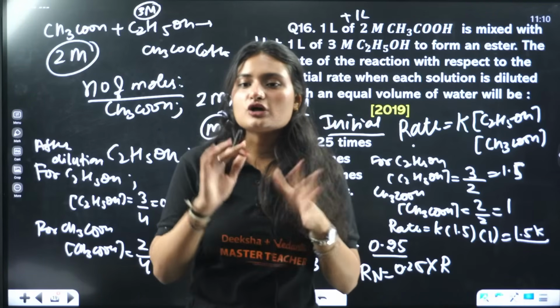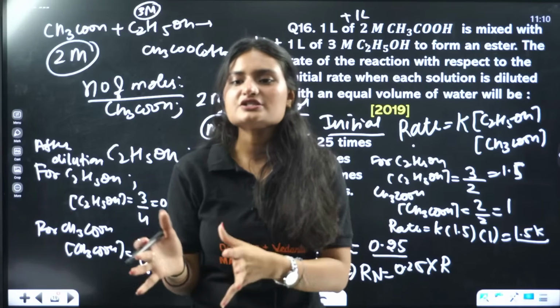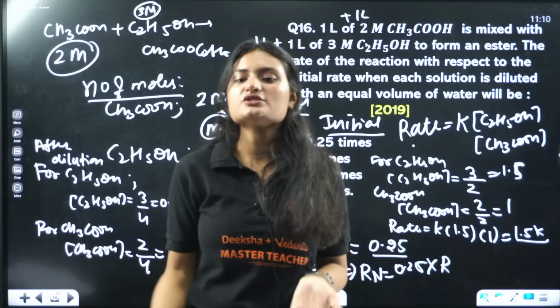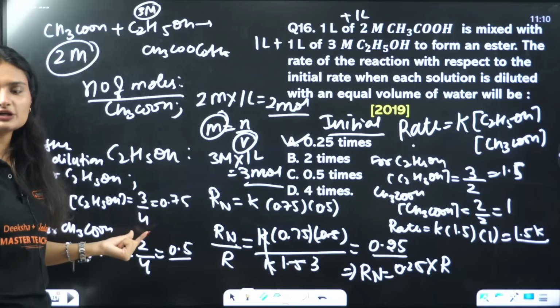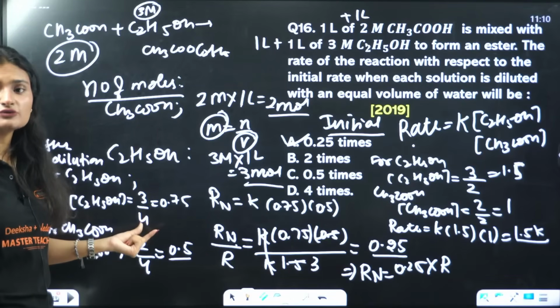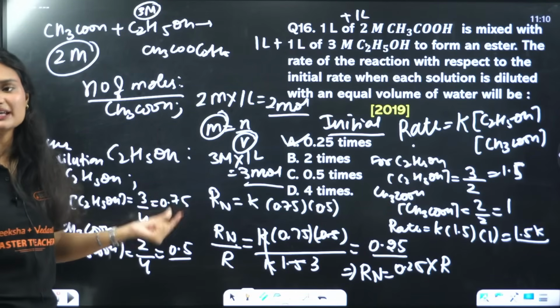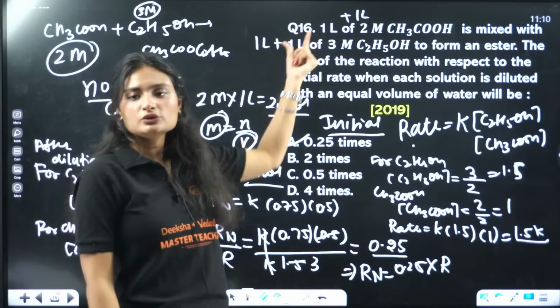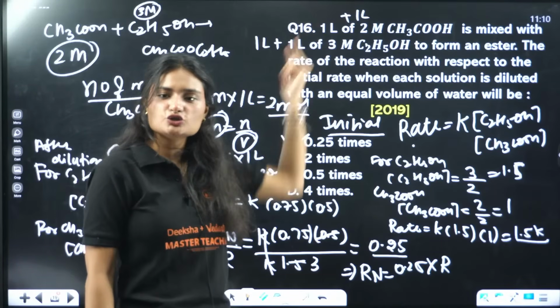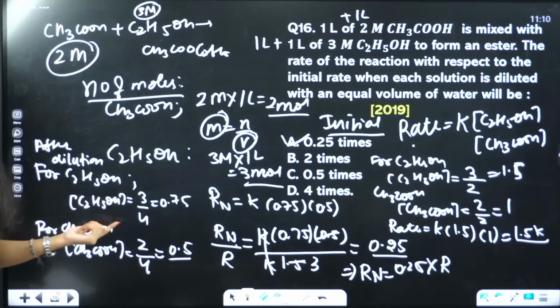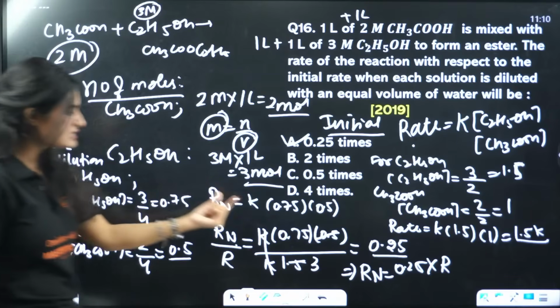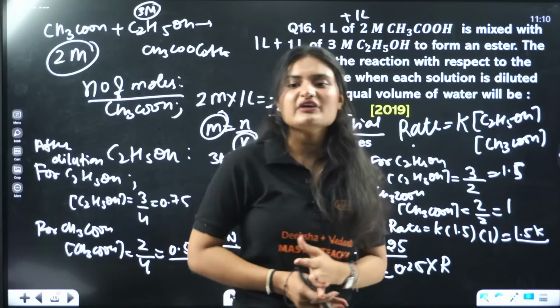Now, the new concentration after dilution will be what? Number of moles per unit volume. In this case, the total volume became 4 liter, because we had 2 liter and we added 2 more liters. So it became 4 liter. That's how we calculated the concentration for ethanol and for acetic acid, and we substituted these values in this rate expression, and that's how we find the new rate.